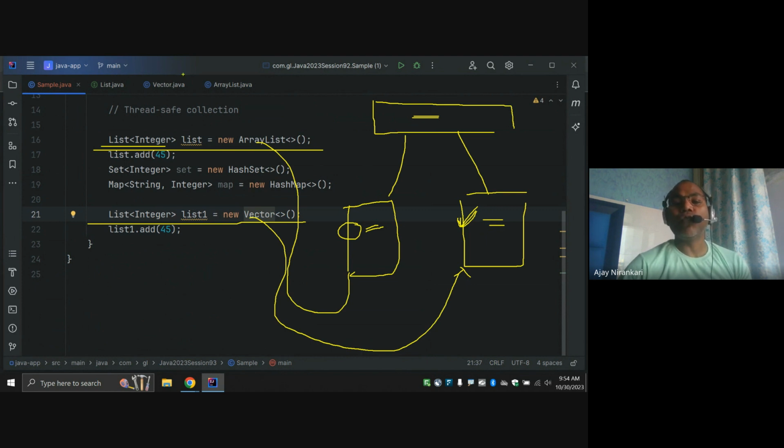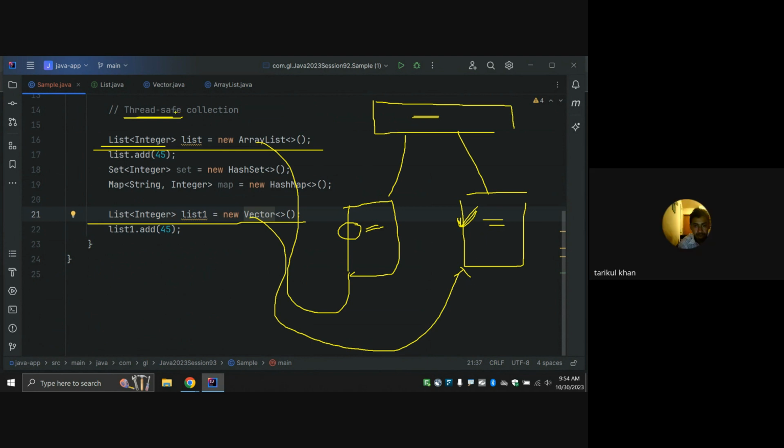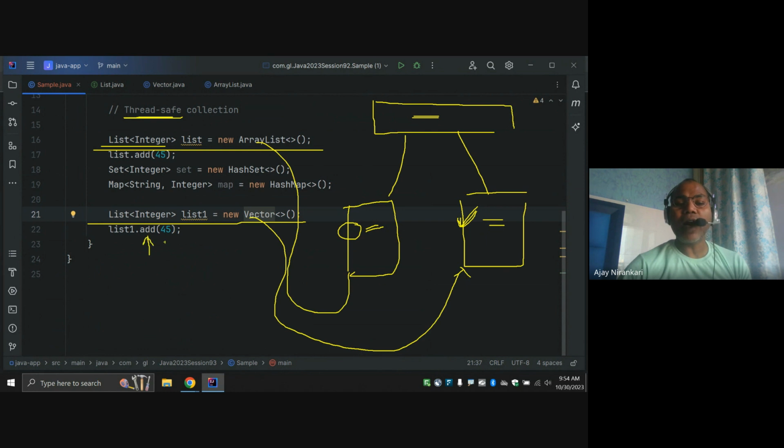Is it clear? What do you mean by thread safe collection? So the vector collection is synchronized, that is the way it works. The add method of the Vector class is synchronized. Here the add method of ArrayList is not synchronized, okay.